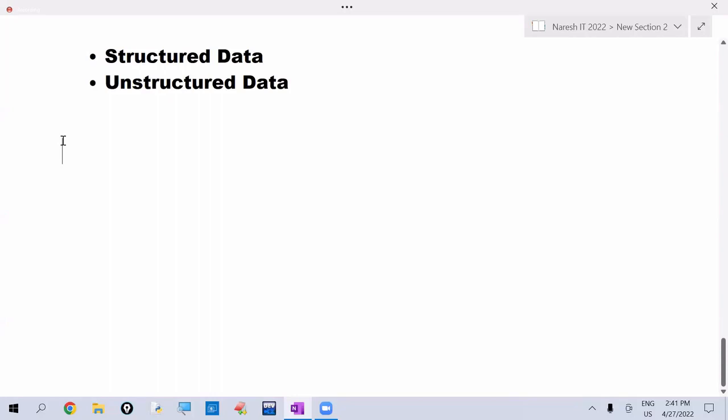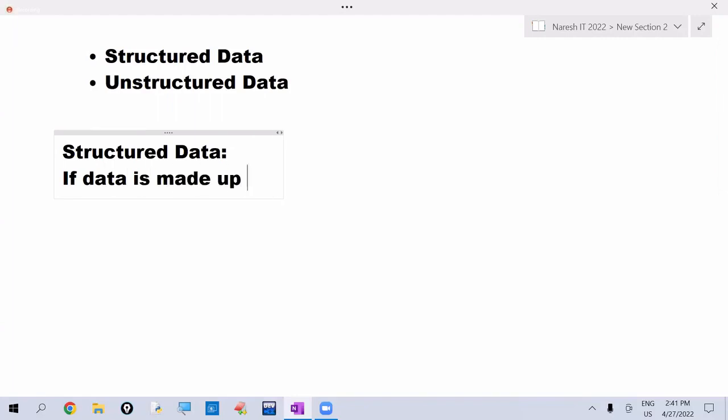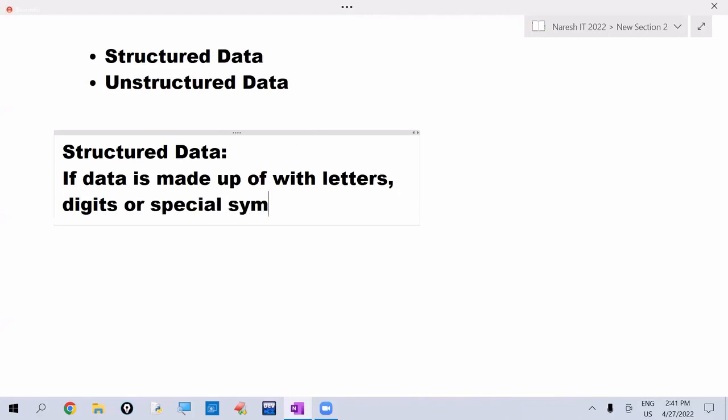What is this structured data? Structured data means if data is made up of letters or digits or some special symbols, then it is called structured data.